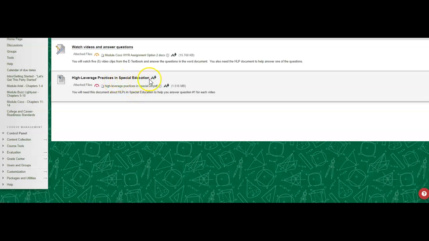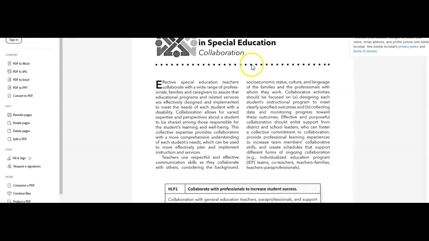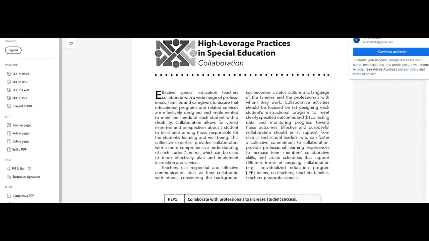High leverage practices in special education. Let me just show you this really quickly, and then I'll show you the questions. Okay, so I have to move my thingamajigger every time. Hold, please. All right, so high leverage practices in special education.